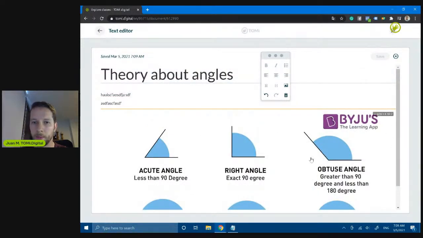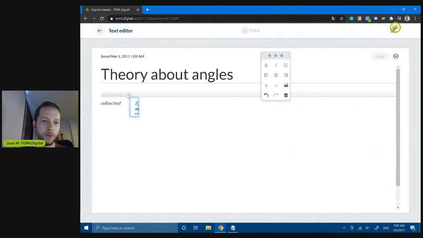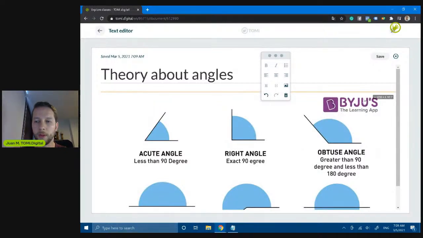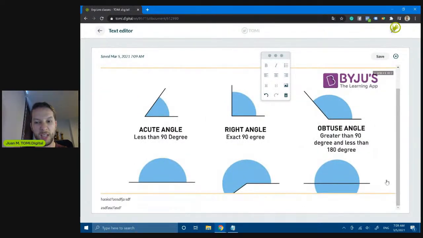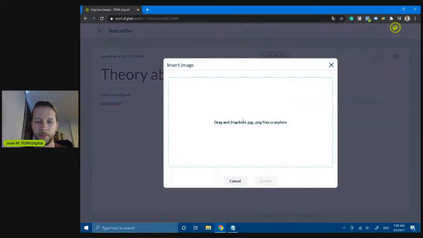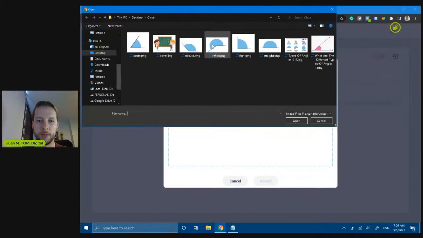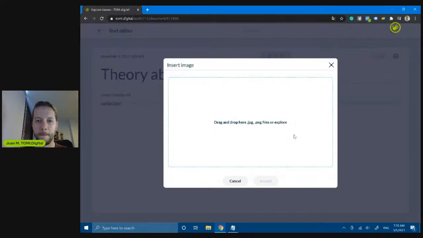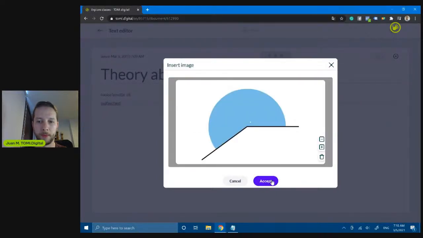Probably because the size of the image is too high. I can drag and drop, so I can move it up and down. Normally I don't use this kind of activity, so let me check it. Here it is. Let me add a smaller image here. So let's do it with this one. Here it is.